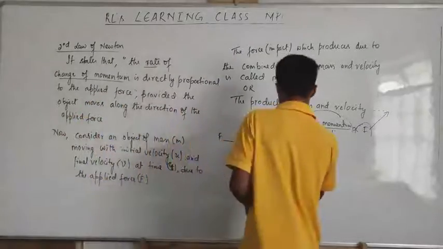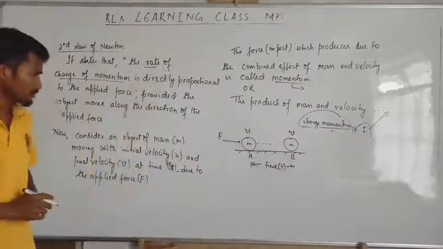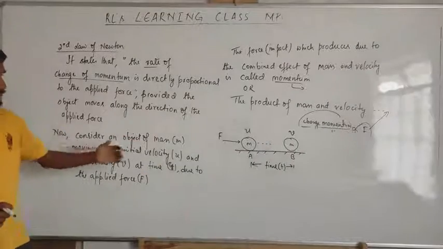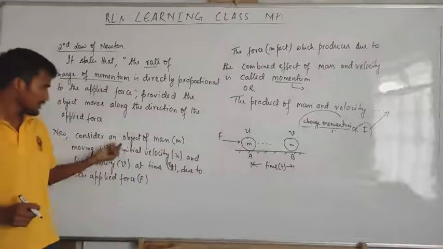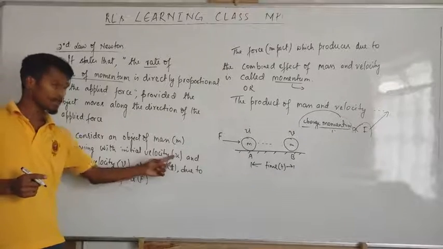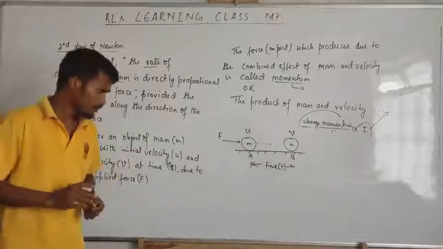Okay. Now here the velocity will be v. Consider an object of mass m. Now why is this object moving? Due to the applied force F. Then it moves initially with u, then to the final velocity v at time t.